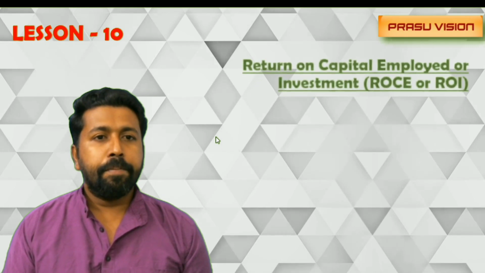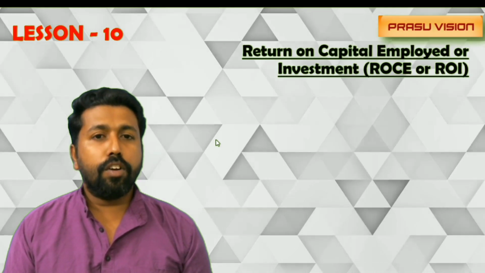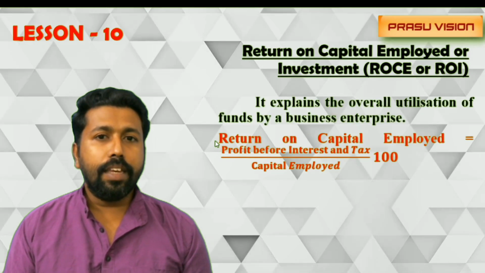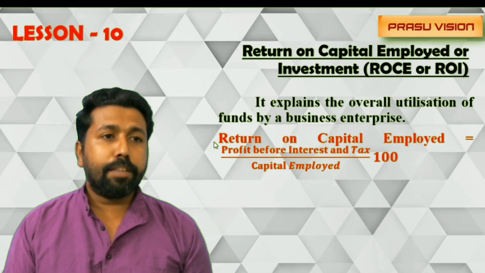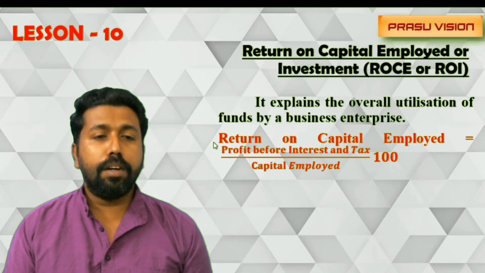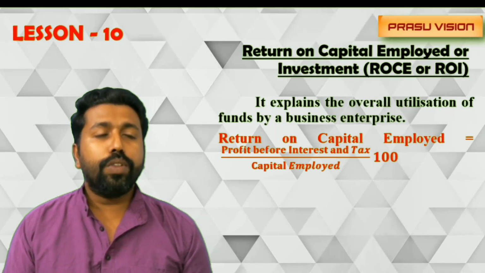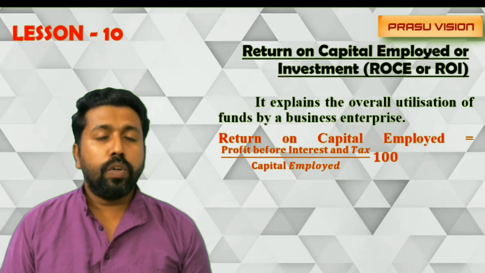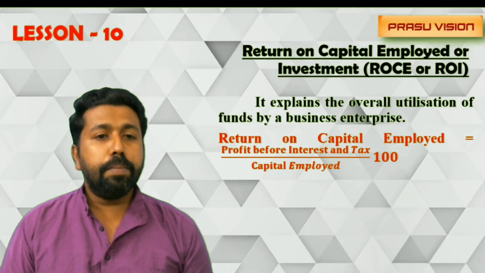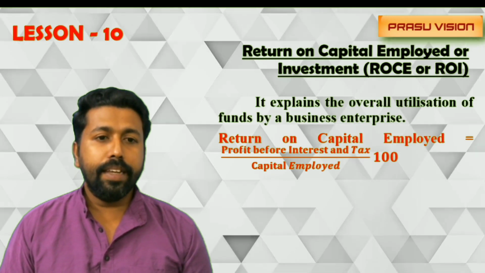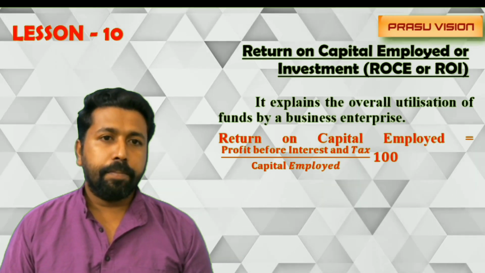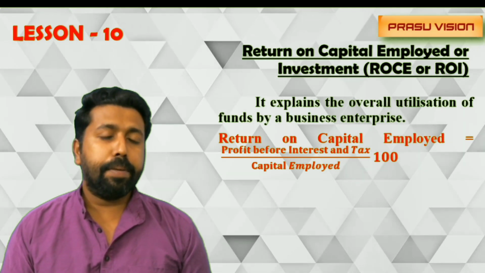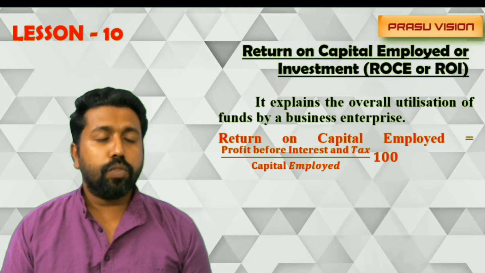Please keep in mind. And the last ratio is return on investment or return on capital employed, ROCE or ROI. It explains the overall utilization of the fund by a business enterprise, how the capital is effectively utilized for generating profit. So we are using the equation: profit before interest and tax divided by capital employed into 100. That is the equation we are using.